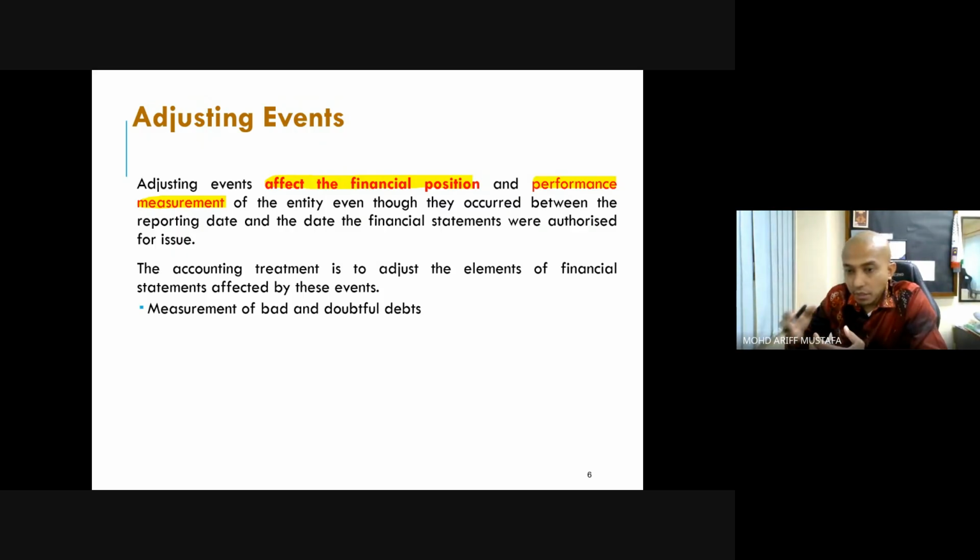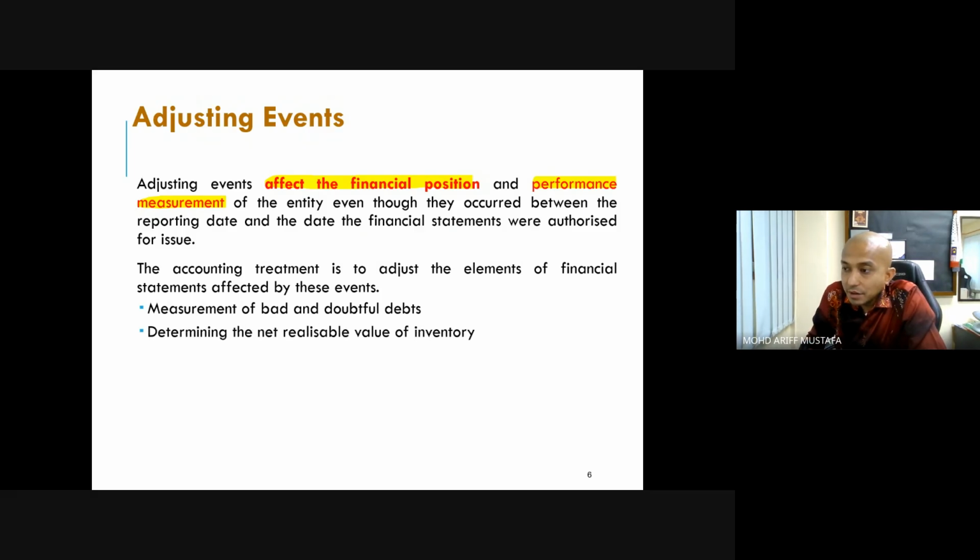But after the reporting date, you are really sure that this person cannot pay. So what you do to the current financial statement, you adjust because you have extra evidence of who actually cannot pay, right?